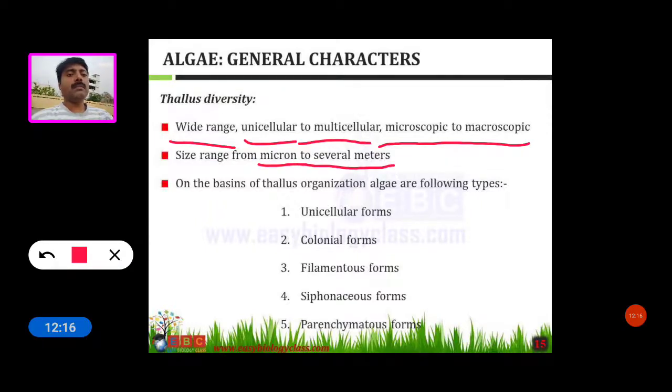On the basis of thallus organization there are the following types: some algae are unicellular, some are colonial forms, some are filamentous forms, some are siphonaceous forms, and some are parenchymatous forms. These are the thallus forms, or thallus diversity, in algae.